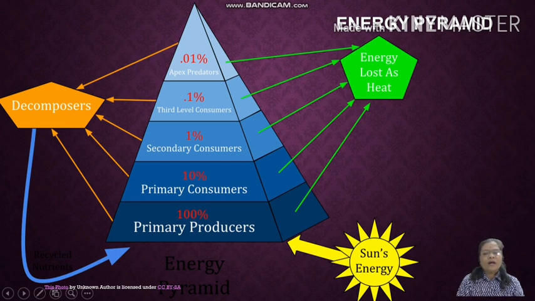See, 100%, 10%, 1%, 0.1%, 0.01%. Decomposers are also there, and energy is lost as heat. Whenever there is decomposition, the energy is given out in the form of heat also. So this is the energy pyramid, and the trophic pyramid is also given in this.